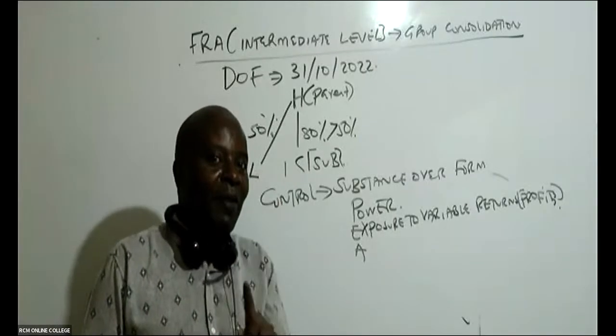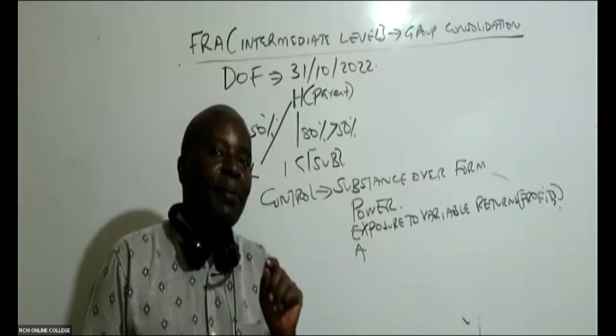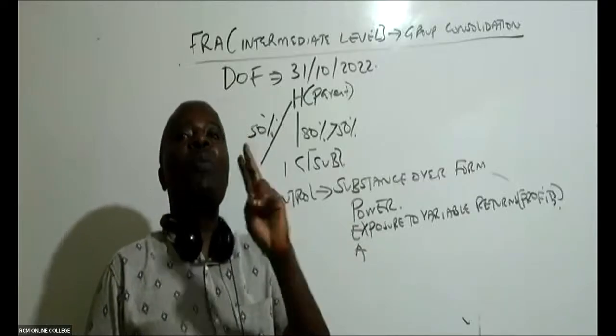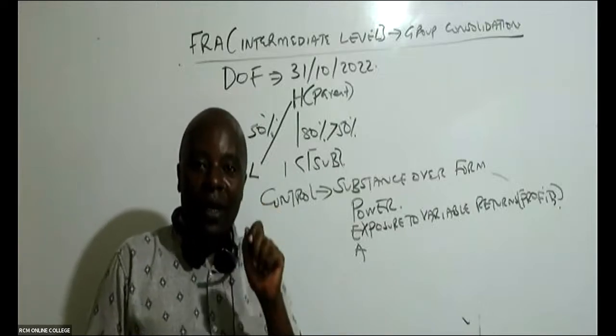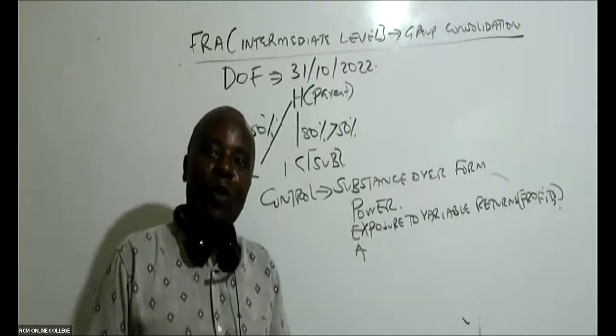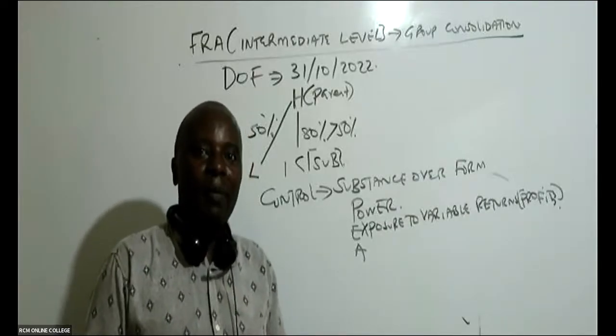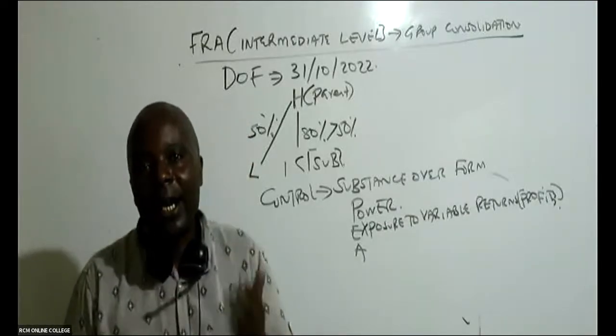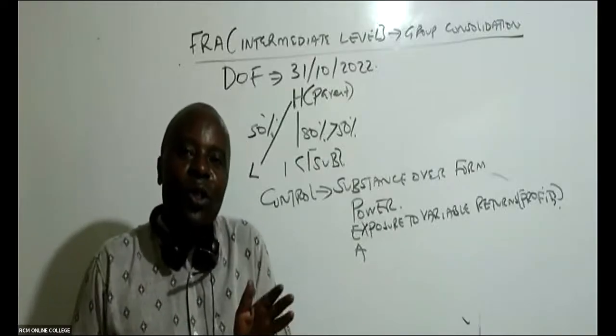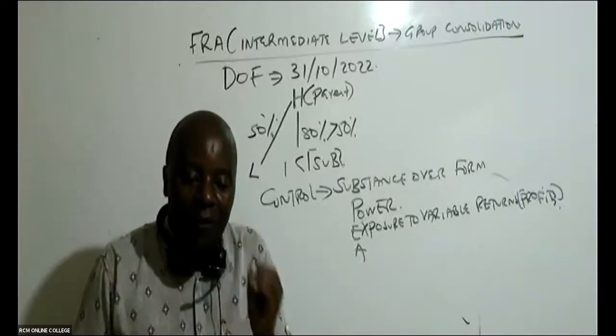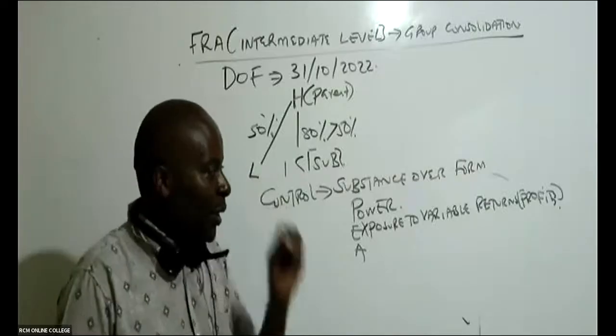So you must be powerful within the organization, and you must be having some exposure, even if it's 2%. You can't tell me that you have exposure to dividends when you have exactly 0. If it is 0, then we can't say that you have got any control. But if it is anything more than 0, even if it's 0.9, at least you have some dividends you're going to be getting.